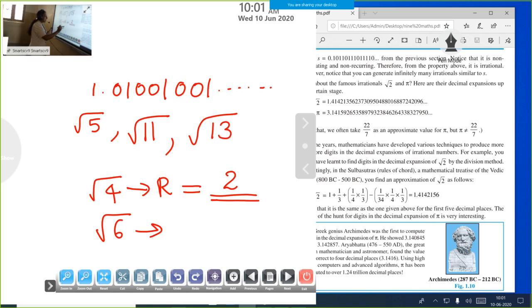We know that root 6 is irrational because we can't find a specified value for root 6. Another one example, root 9 is rational or irrational? You know that root 9, the value of root 9 equal to 3. Therefore, it is rational. This way, we can classify numbers rational or irrational.